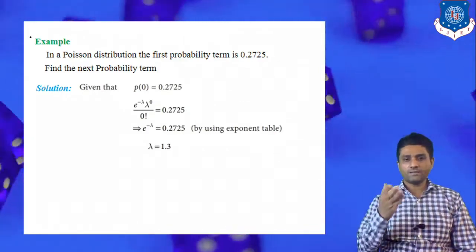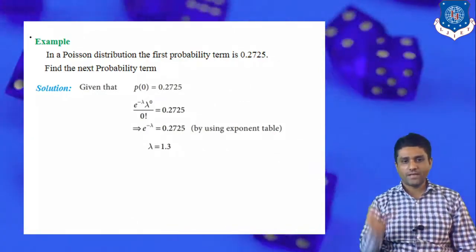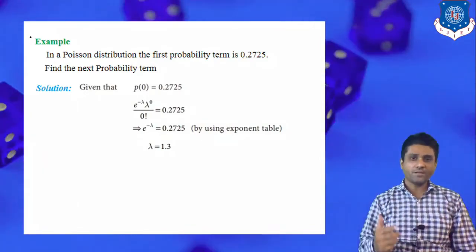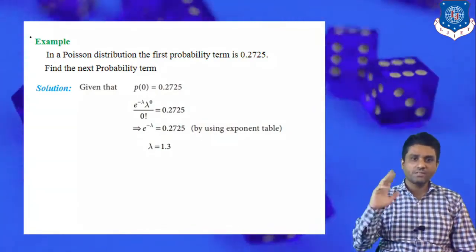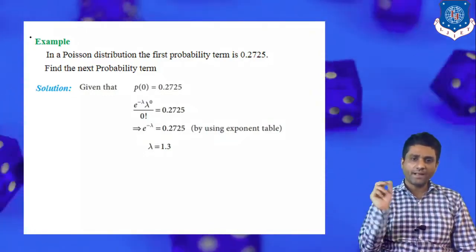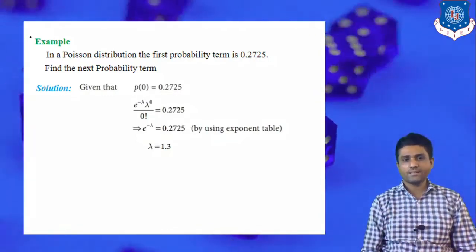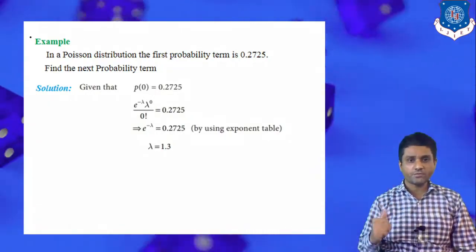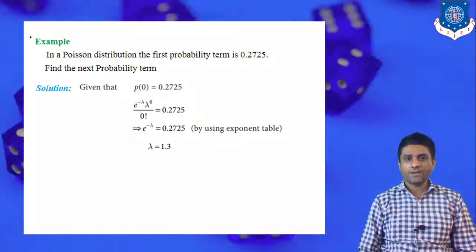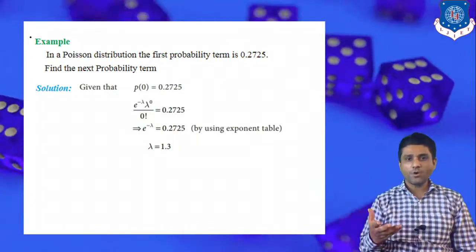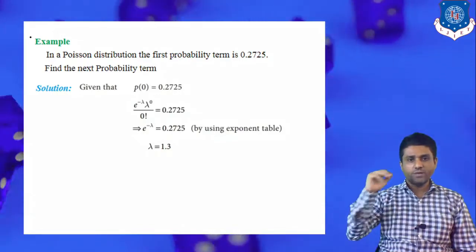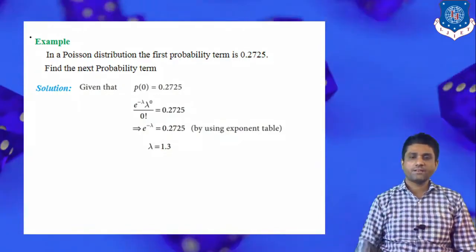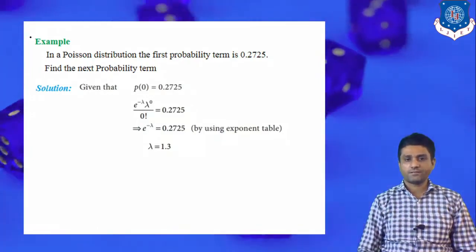But we know that the Poisson mathematical expression is e raised to minus lambda, lambda raised to x, upon x factorial. The first term corresponds to x equal to 0, so plug in x is 0: e raised to minus lambda, lambda raised to 0, upon 0 factorial. We know that 0 factorial is 1, so the denominator is 1. Lambda is positive, and a positive number raised to 0 is 1. So ultimately e raised to minus lambda equals 0.27.